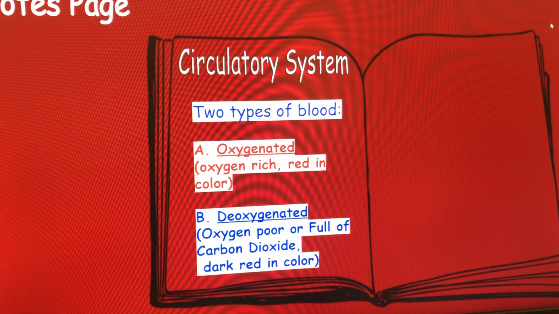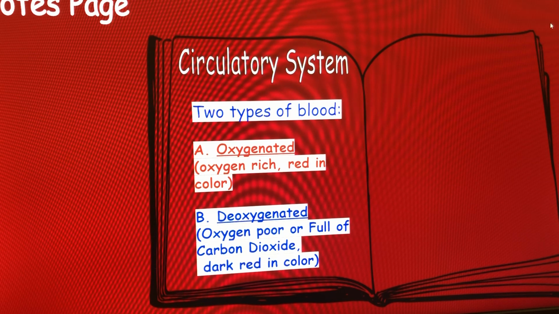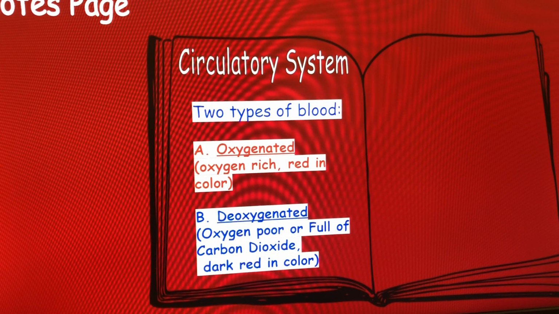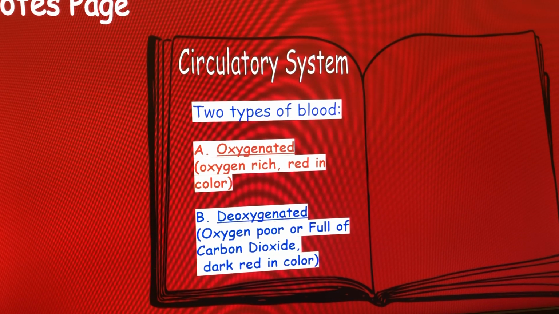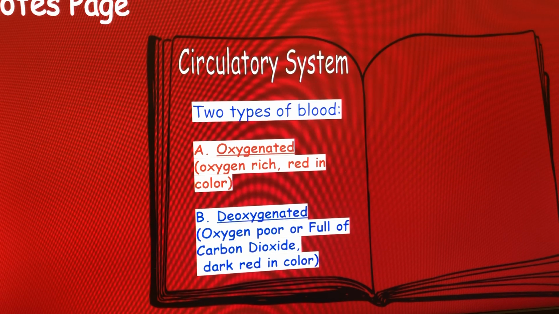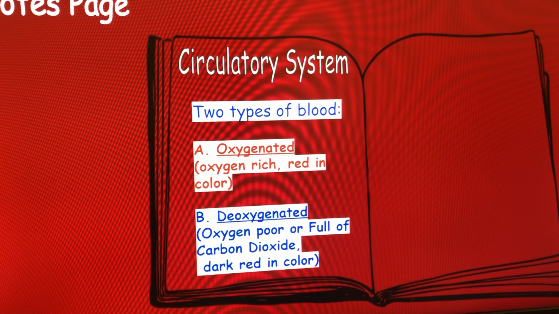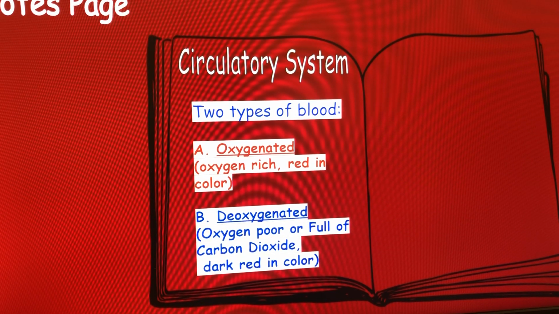Now you're going to want to make your next entry. The two types of blood are oxygenated, oxygen-rich, red in color, and deoxygenated, oxygen poor or full of carbon dioxide, dark red in color. Again, please feel free to pause the video at this time. Make sure you're creating some thorough notes, and you can resume play when you're ready to move on.